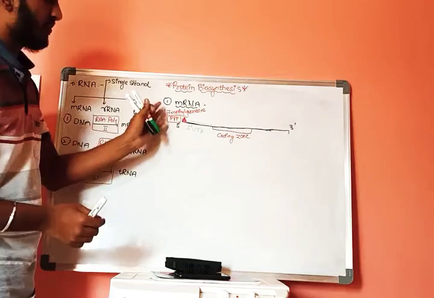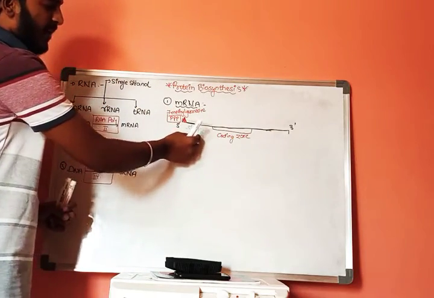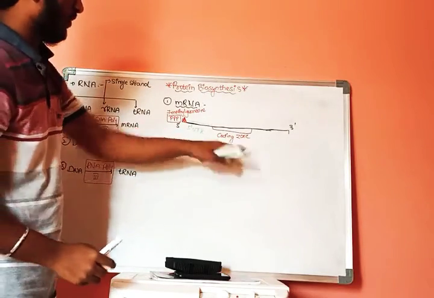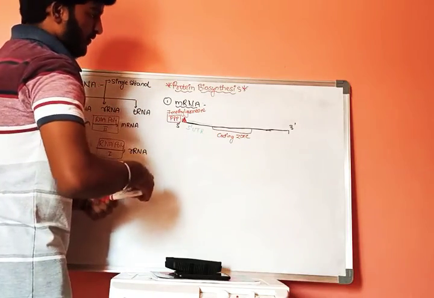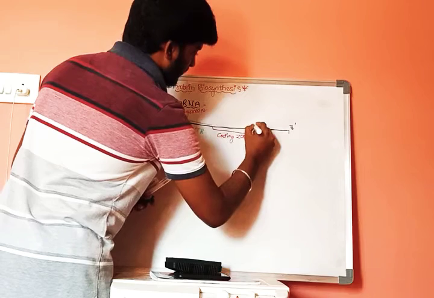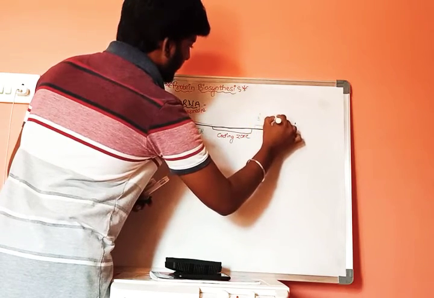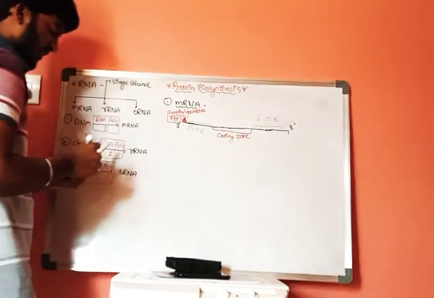First structure is 7-methyl guanosine triphosphate, second is 5 prime untranslated region, third is coding region or coding zone, and fourth one is 3 prime untranslated region. This is 5 prime untranslated region. This is 3 prime untranslated region.